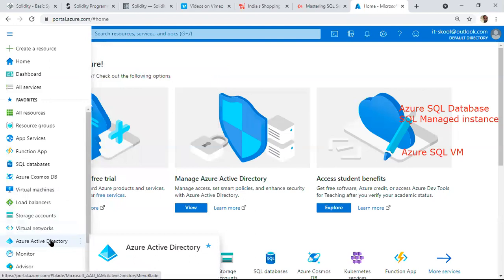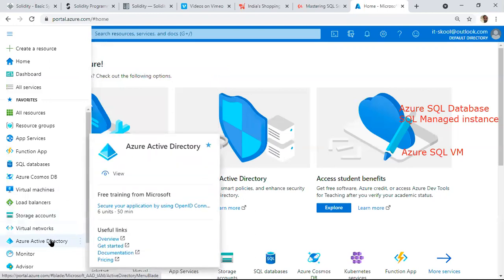Azure Active Directory is important for us. Just like we create our own local Active Directory, the same we can create in Microsoft Azure, which is Azure Active Directory. We can even merge the local AD with Azure AD.